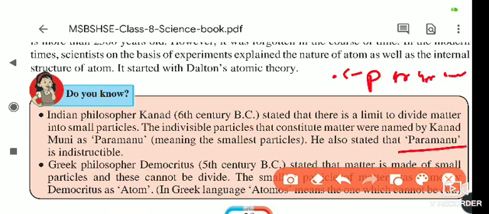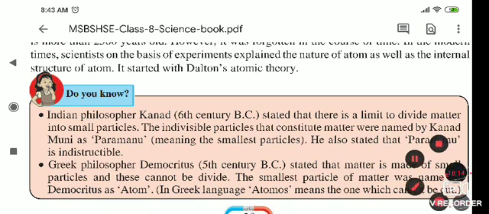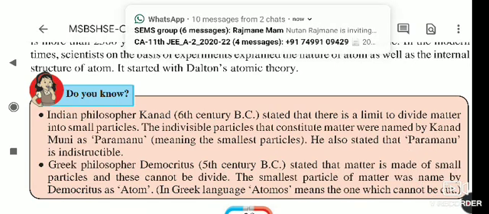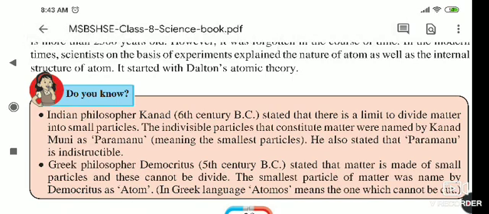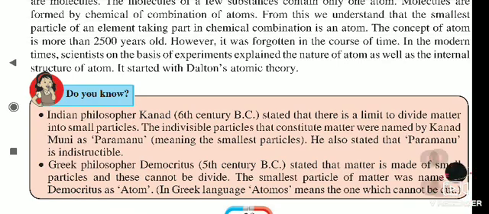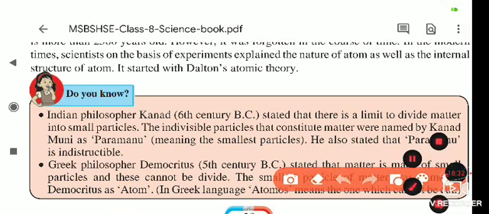Paramanu. What he said is that when we divide and redivide the particles of matter, at one stage the particle does not divide any further. That smallest particle of matter, he named a Paramanu.